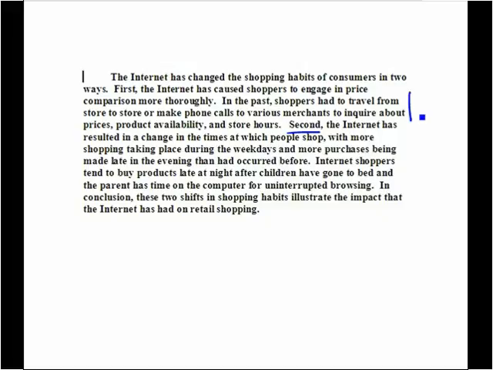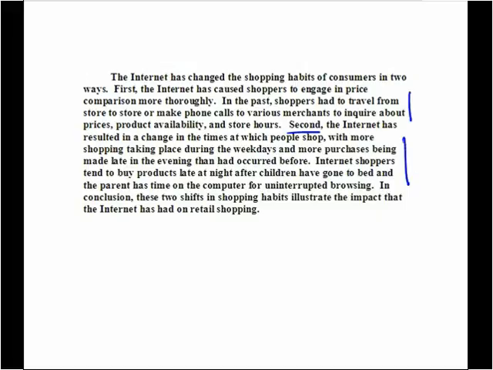Going to the second point, second, the Internet has resulted in a change at the times at which people shop, with more shopping taking place during the weekdays and more purchases being made late in the evening than had occurred before. Internet shoppers tend to buy products late at night after children have gone to bed, and the parent has time on the computer for uninterrupted browsing. Well, this isn't bad, but this could be analyzed in a much more thorough fashion than it has been by this writer.